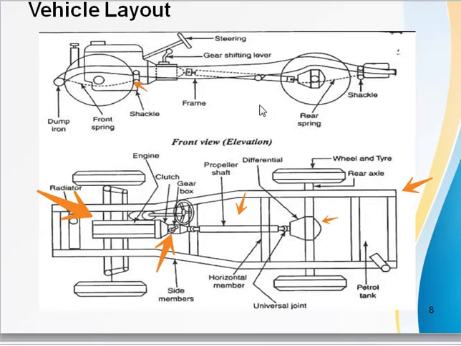You can see here the suspension systems. The radiator is here, the engine radiator. The wheels, all 4 wheels. The petrol tank, and this is the basic construction of an automobile. This is the top view, and you can also see the front view.